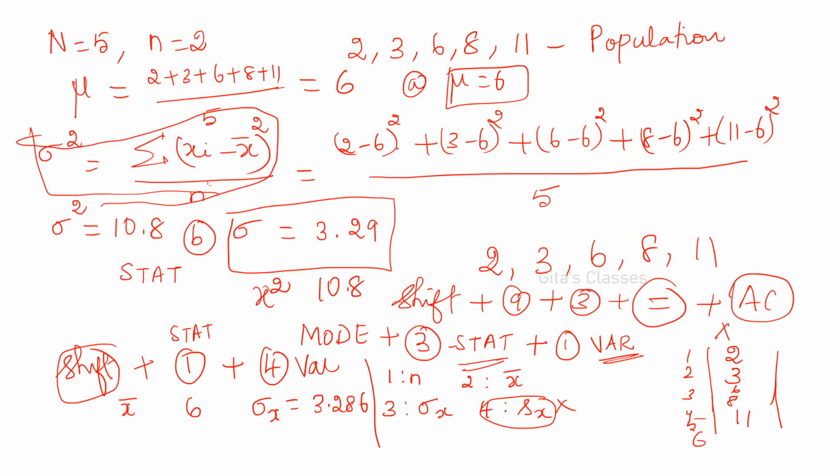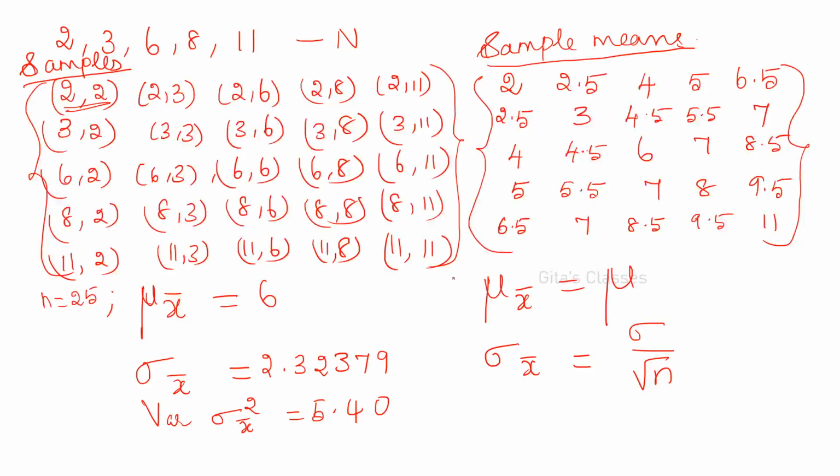Sigma squared is equal to, or directly also you can find out. But write the formula and directly from the calculator. You need not write all these values. Okay. Only formula you have to write, then corresponding answer you can write directly. So sigma is equal to 3.29. Next is, and in the calculator also I have explained how to use it, that you can go through in the video.